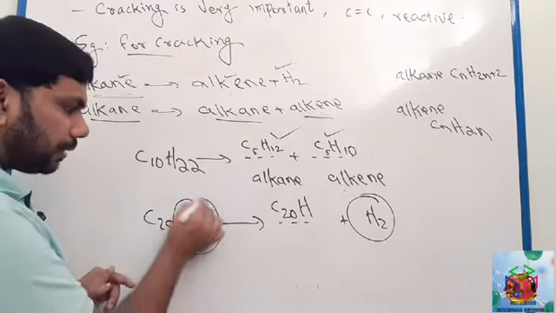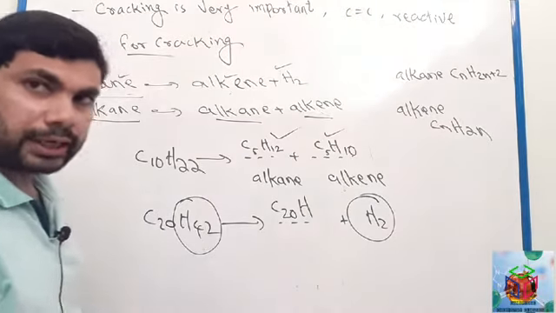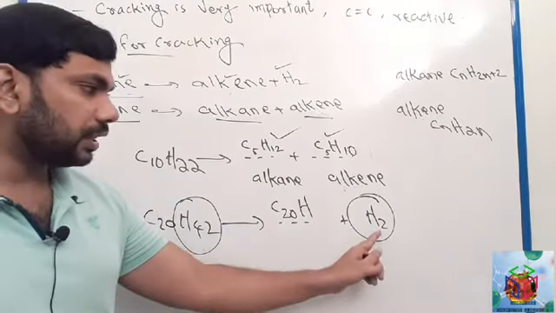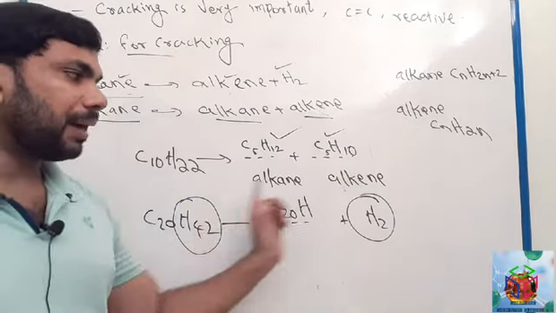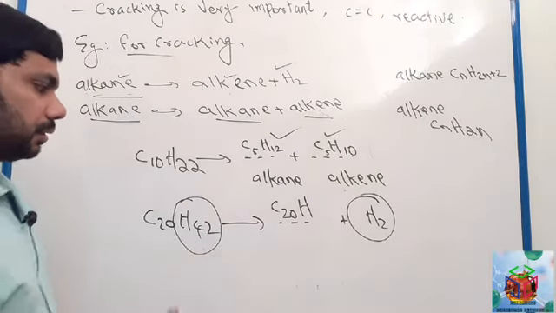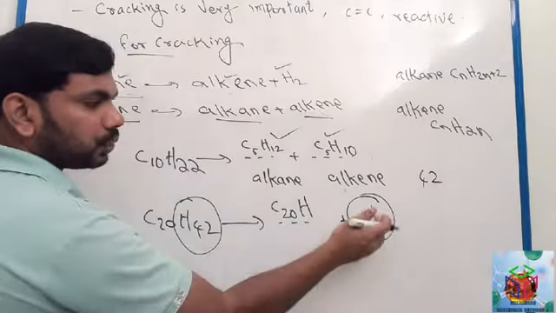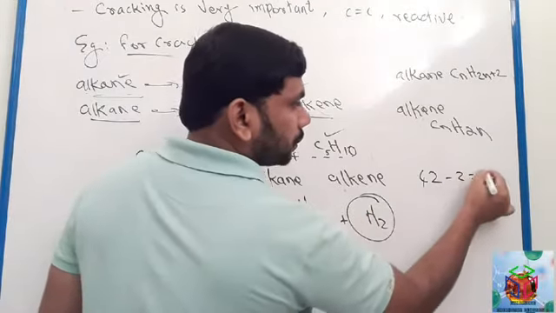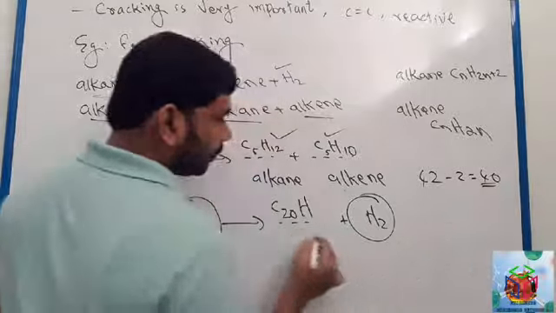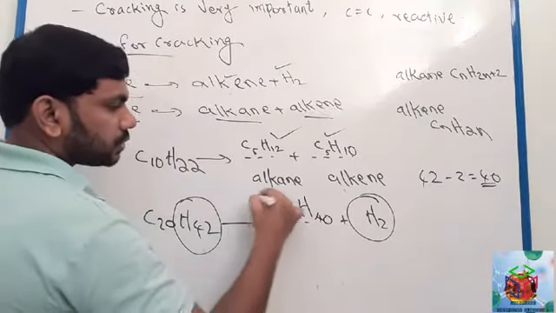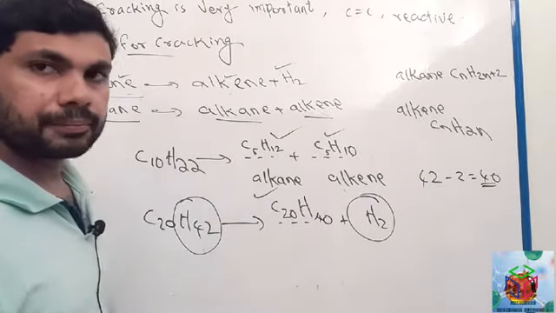See here, how many hydrogen here? 42 hydrogen. How many hydrogen here? 2. So 42 minus 2. We have total 42 hydrogen, 2 hydrogen over here. So how many hydrogen left? 40 hydrogen left. So this is the product over here.